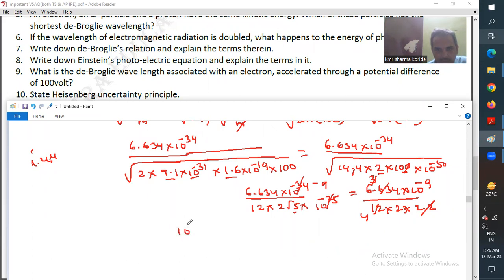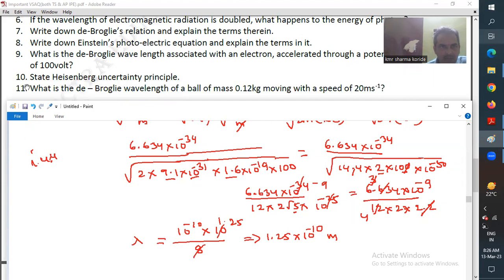Make it 10 to the power of minus 10, so that you can write 10 divided by 8, which is 1.25. So 1.25 into 10 to the power of minus 10. The question is to find the de Broglie wavelength, so it is measured in meters. So the answer of this particular question, the 10th one, is already covered.